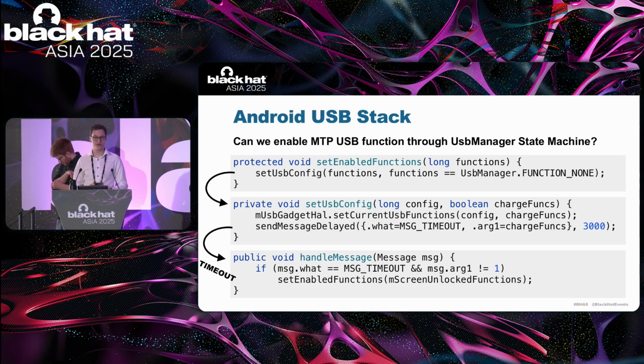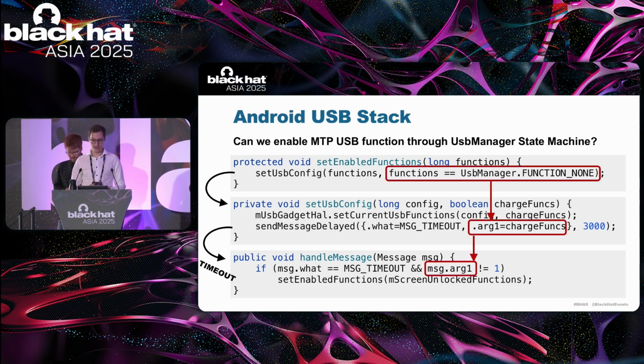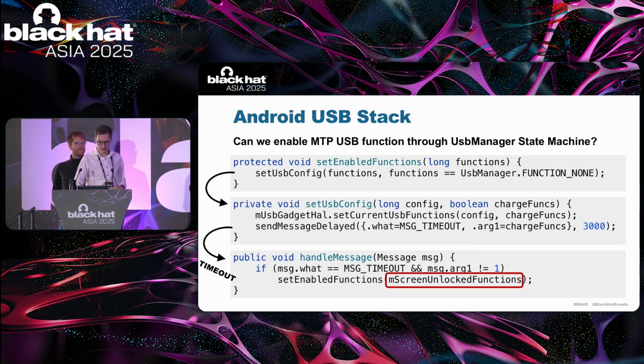And for this, several conditions need to be met. First, we need to find a way to somehow invoke setEnabledFunctions with an argument other than FUNCTION_NONE. Otherwise, of course, as you can see here from the flow of the argument, the timeout handler does not actually reset the USB functions, and we want to actually trigger that logic. Second, screenUnlockedFunctions, the default USB function, would need to be set to FUNCTION_MTP. So this is MTP mode, which of course we are aiming for. And then finally, we need to find a way to actually trigger the timeout.